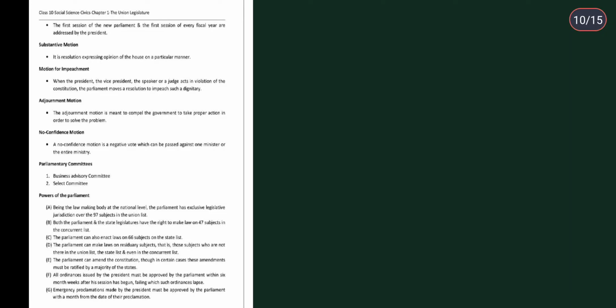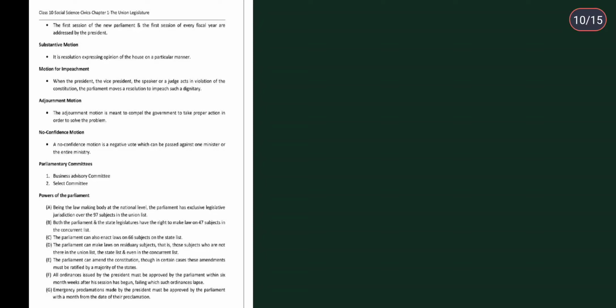Now substantive motion. It is a resolution expressing the opinion of the house on a particular matter. So this is your substantive motion, where you express your opinion to the house in a particular manner.